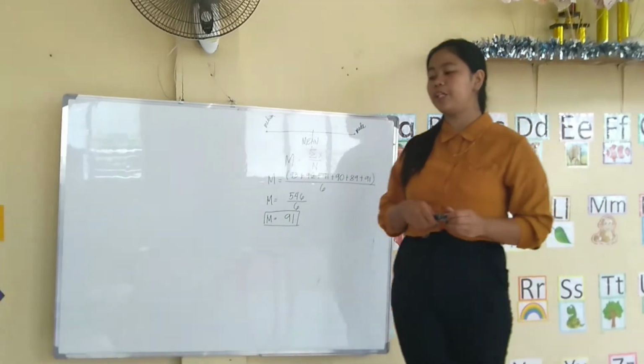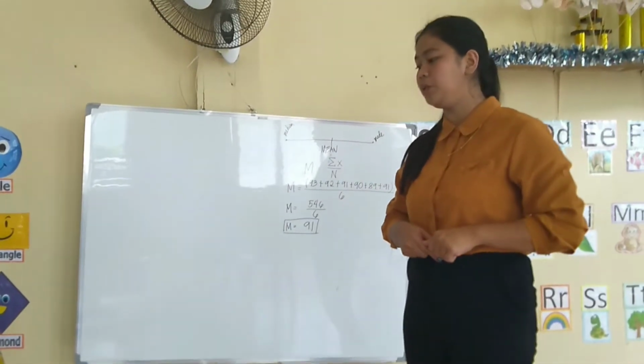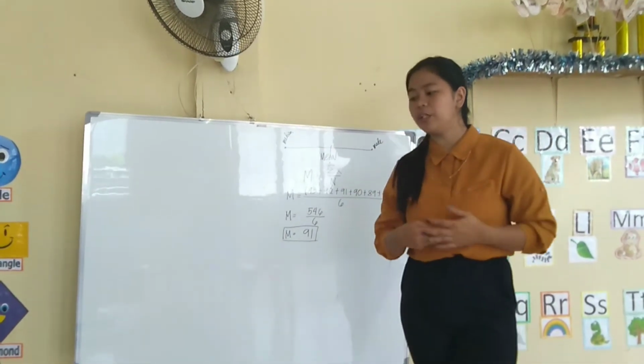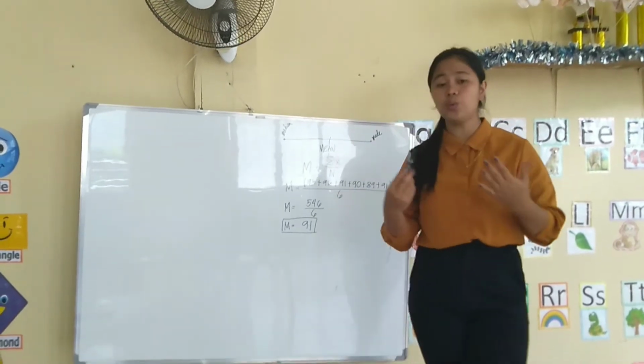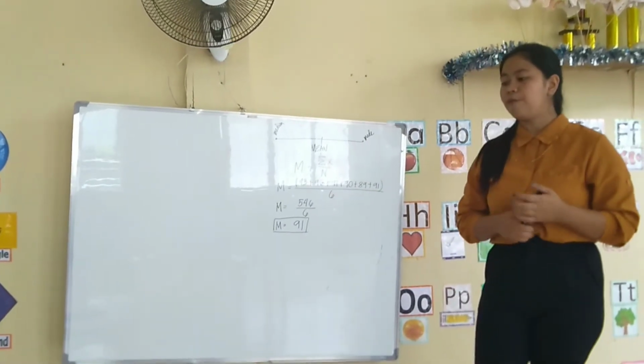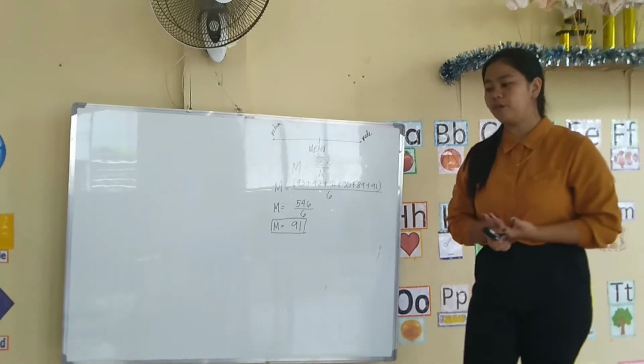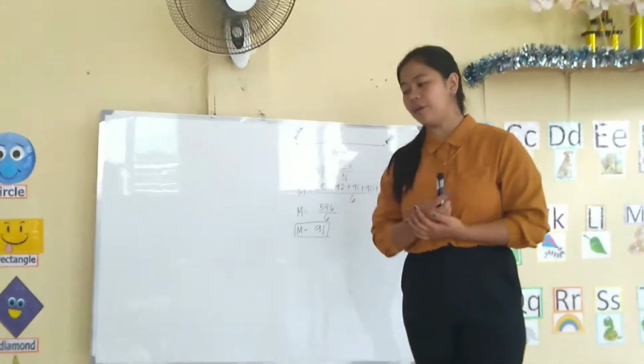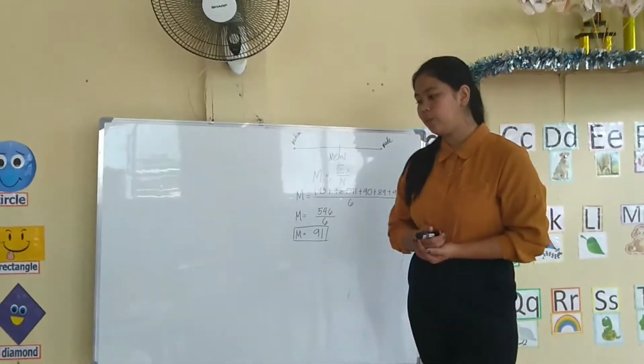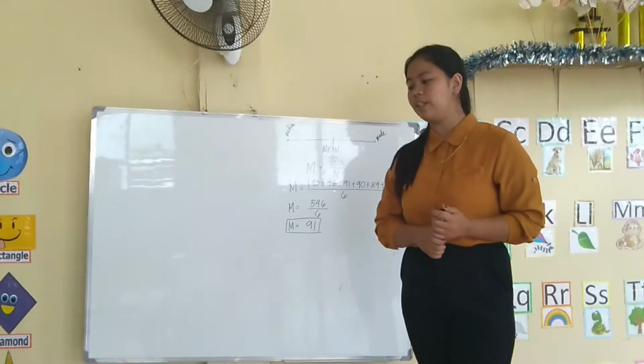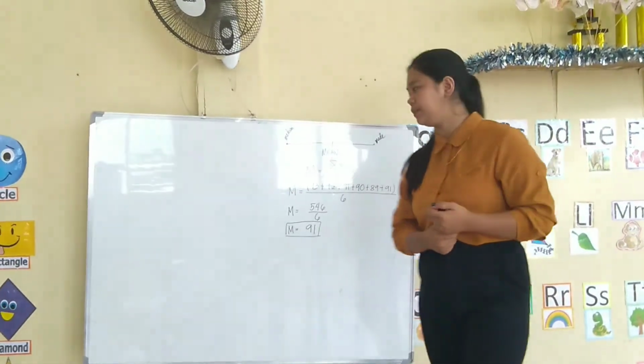The median for an even number of data values is the value that divides the data into two halves. If n represents the number of data values and n is an odd number, then the median will be found in the n plus 1 divided by 2 position.